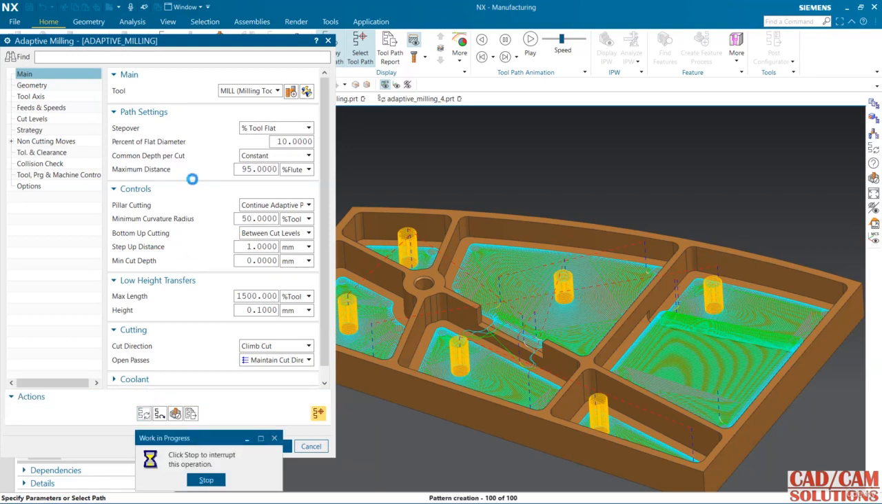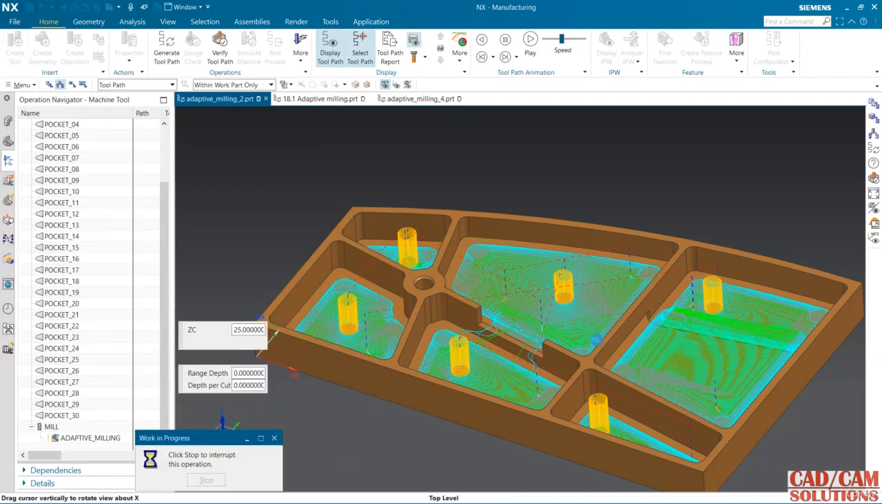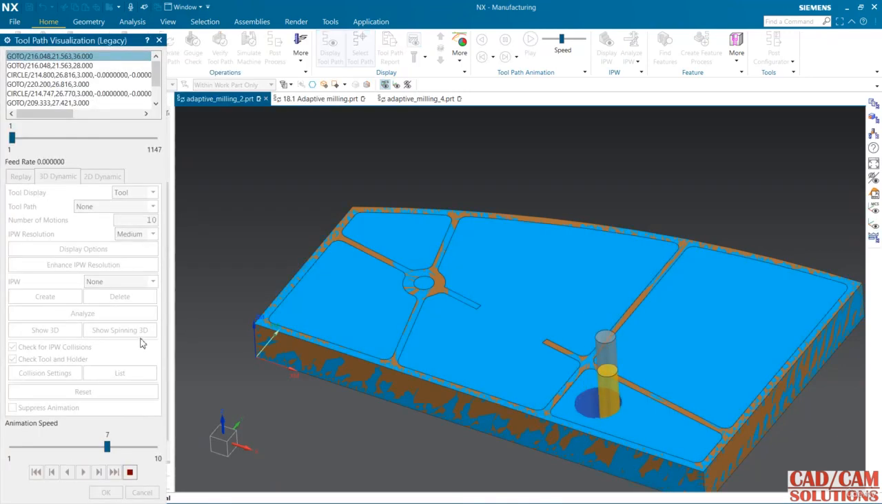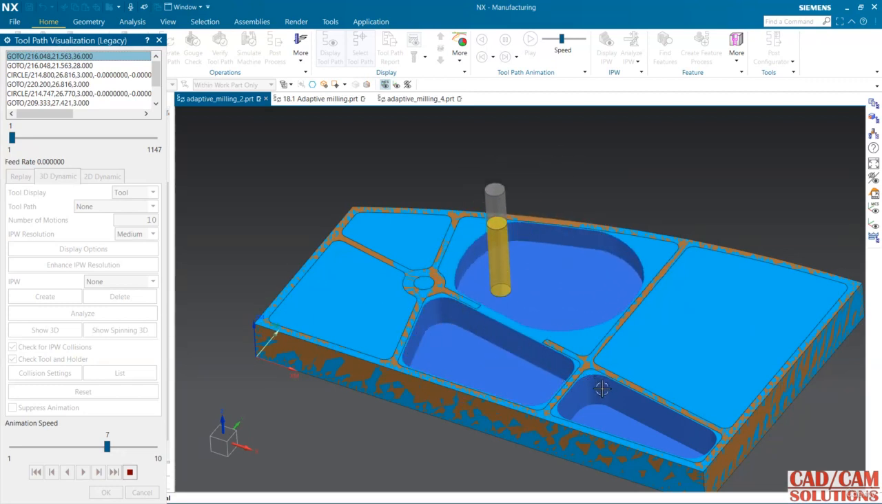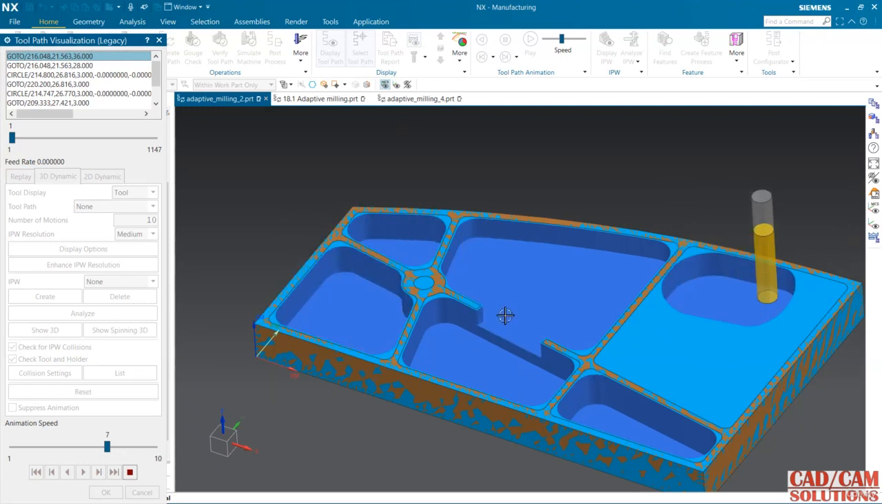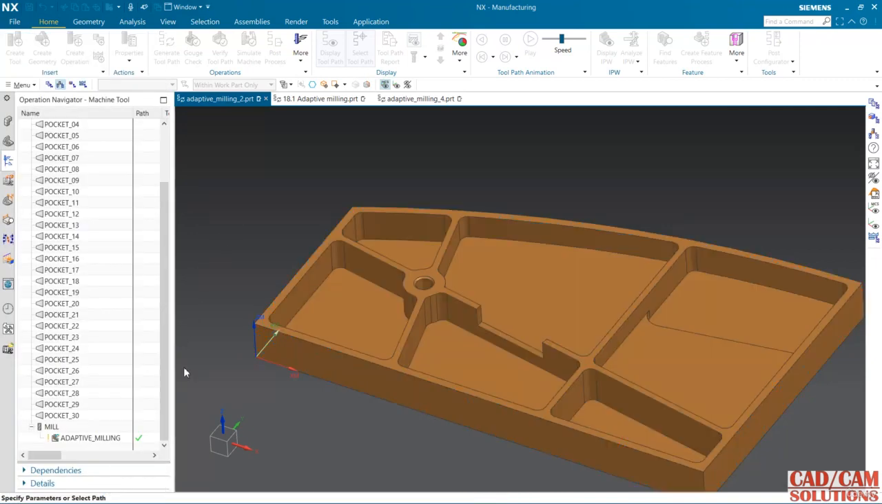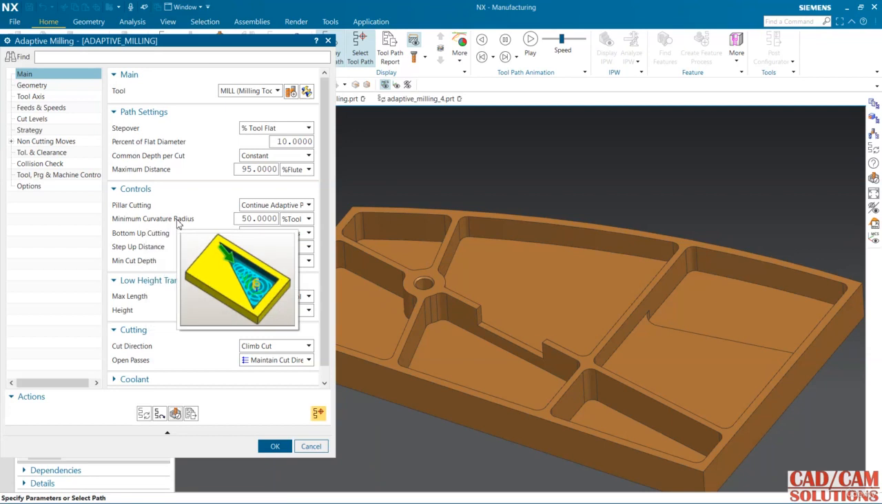Now see this, see this circle is a little bit bigger because 50% of the tool diameter it will take at the corners. Let's verify it. Some material is still remaining here because of our curvature radius. So this is the adaptive milling, and the option is this minimum curvature radius.